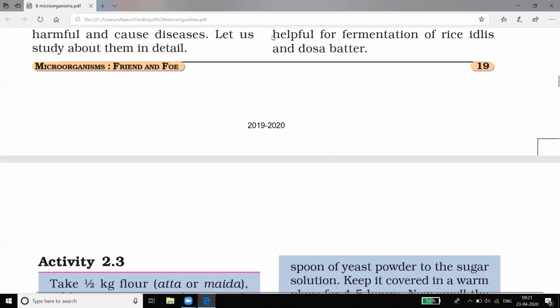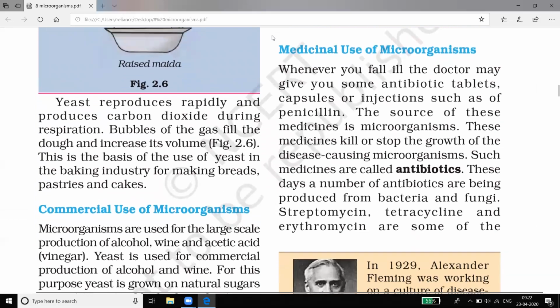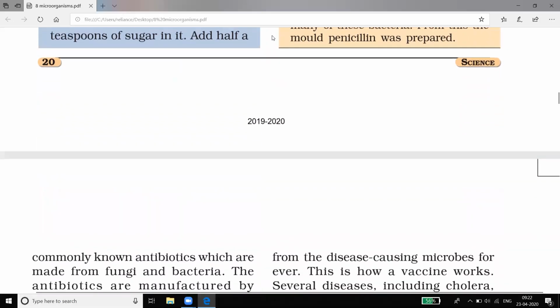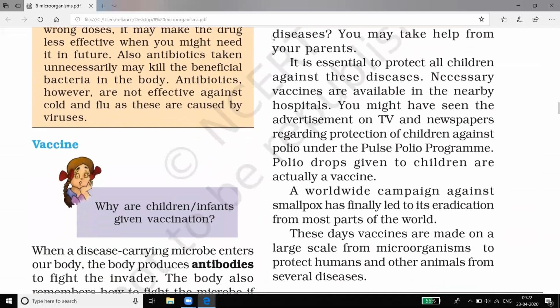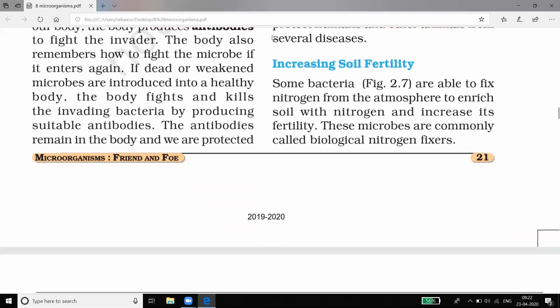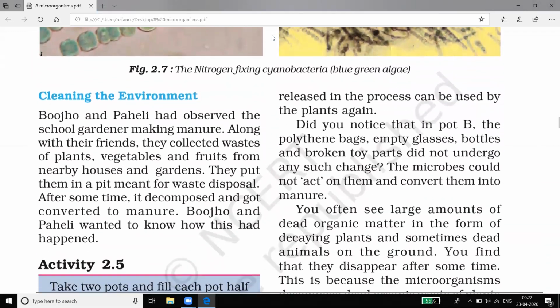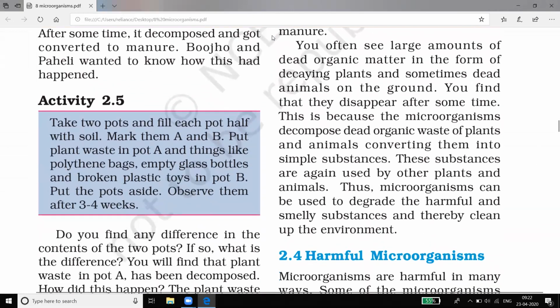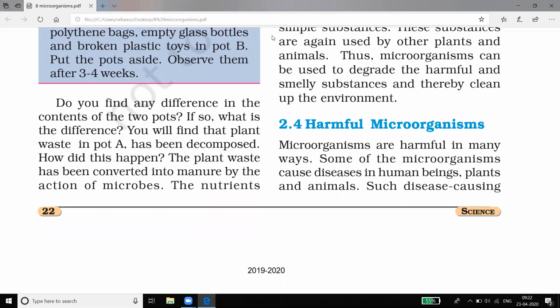So let's start. In this video, we will learn what is meant by pathogens, how they are causing diseases, different serious diseases caused by the microorganisms, and different ways to check their growth. So let's start: how they are harmful to us and how to check their growth.